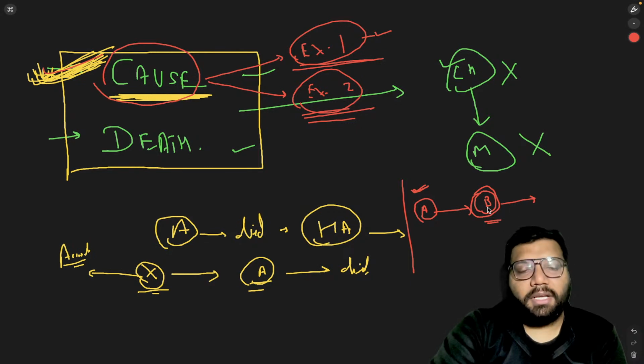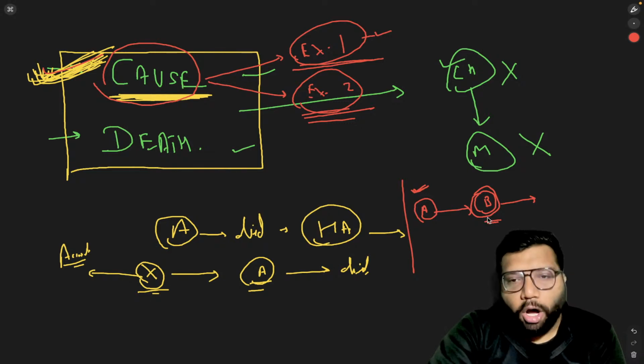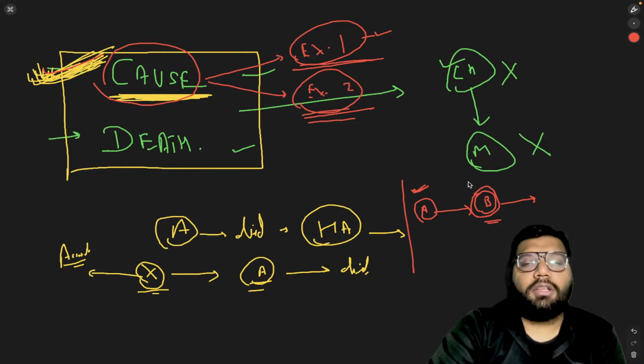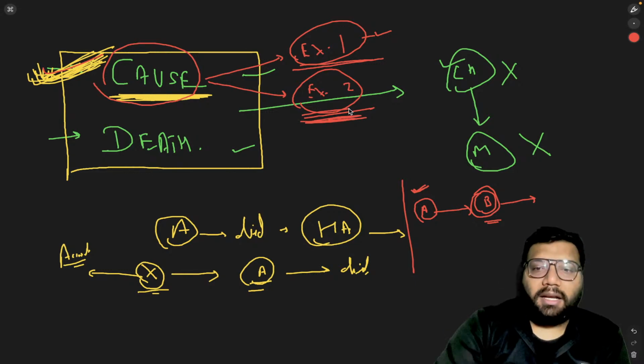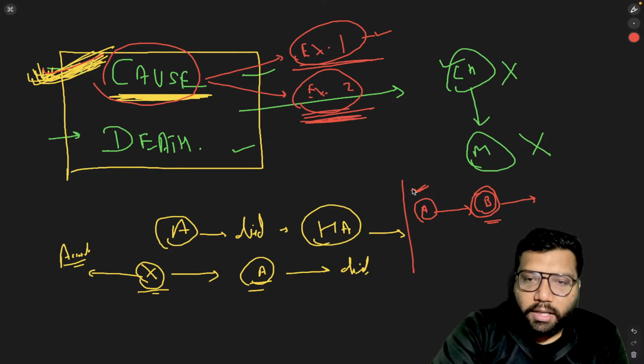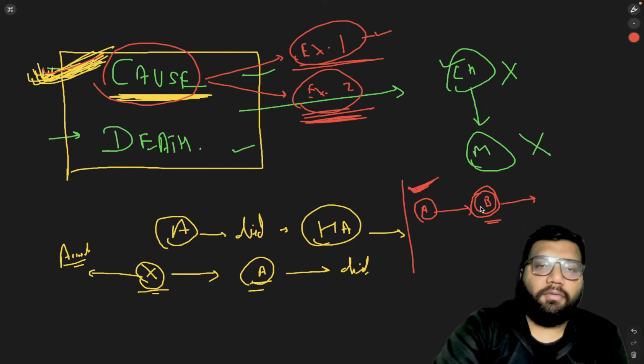In that circumstance also, now B died because no one took him to the hospital, or Mr. A caused the death of Mr. B. So explanation number 2 concludes this concept that it is Mr. A only who has caused the death of B.